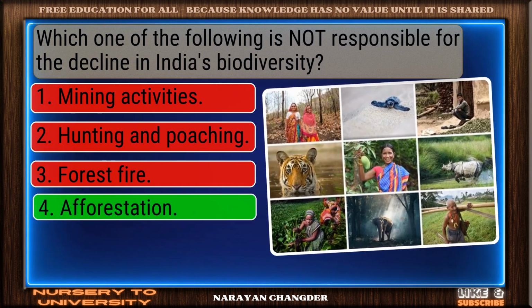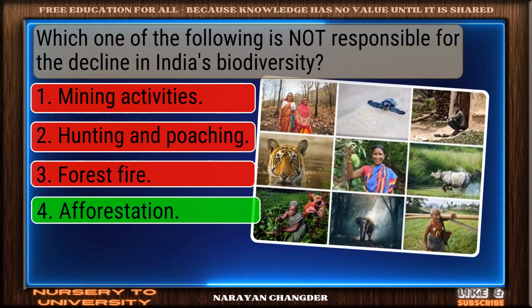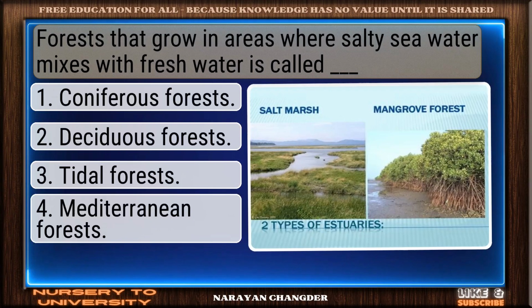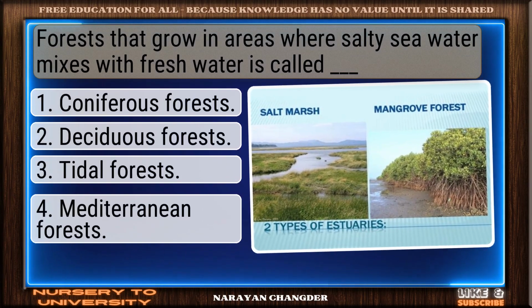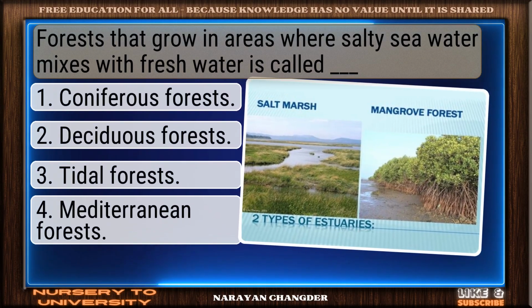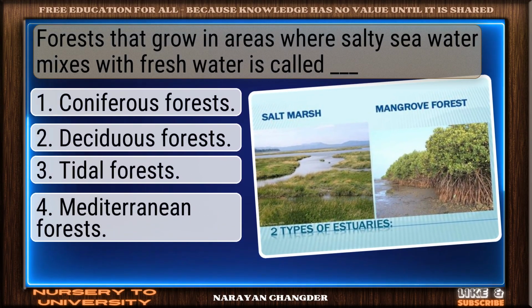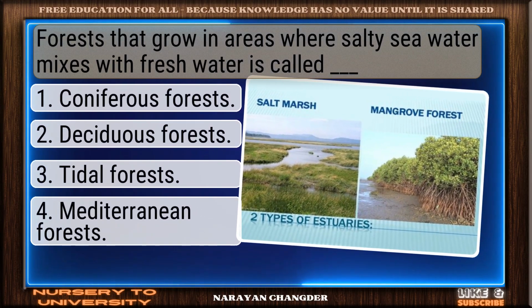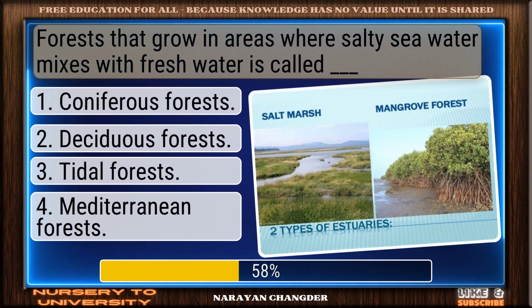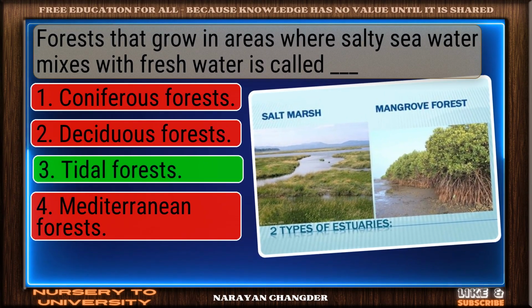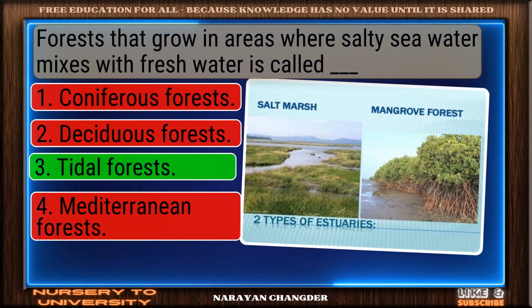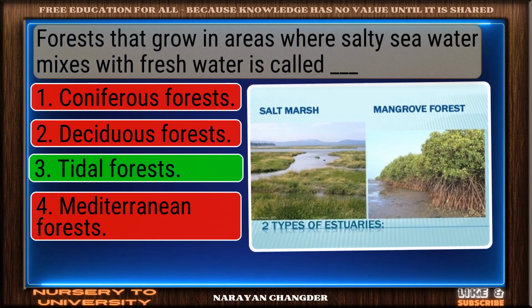Nice selection. Afforestation is the correct and valid answer. Question number 62. Forests that grow in areas where salty seawater mixes with fresh water is called dash. Clear logic. Your choice tidal forests is sound and 100% true.